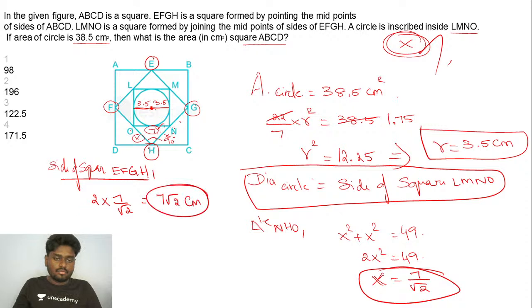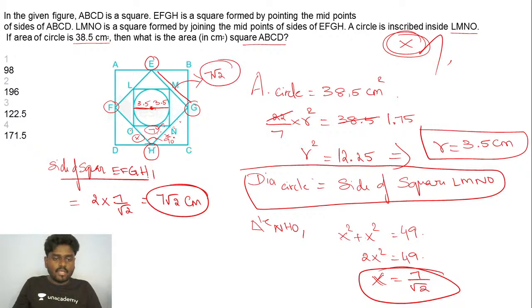Right? Root 2, I can write this as root 2 into root 2. So root 2 gets cancelled and I'll be getting 7 root 2 centimeter. So this side is actually 7 root 2. And the same thing you can apply here. So we have got this complete side to be 7 root 2. And I just want to find what this is going to be.